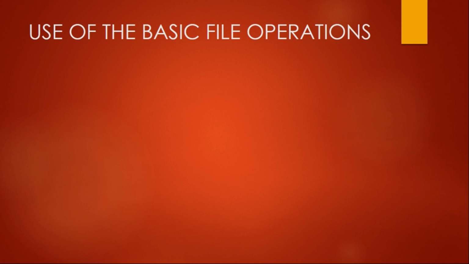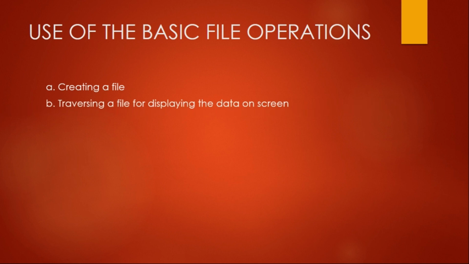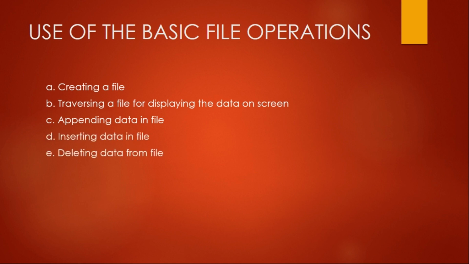Now, with these file operations, we can create a file, we can traverse a file for displaying the data on the screen, we can append data in the file, we can insert data in the file, we can delete data from the file, we can create a copy of the file, we can update the data in the file. So these are the operations which can be performed on a file.